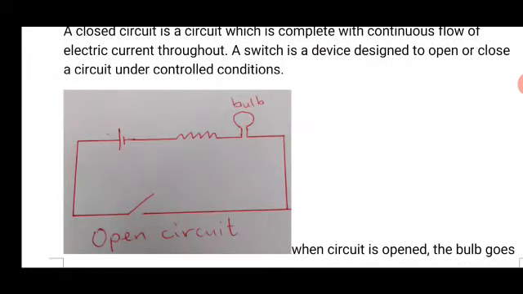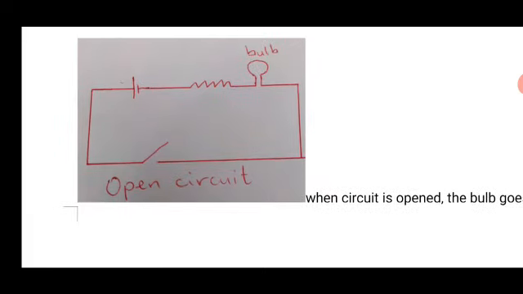Look at this circuit diagram. When you are drawing a circuit diagram, you are going to use symbols. From the left at the top, you see a cell. That's the symbol for the cell, containing two strokes, a longer and a shorter one. From the cell, moving towards the right, you get to the resistor. That is the symbol for resistor. Then next is the bulb. Now look at the lower part of the circuit, which is the switch.